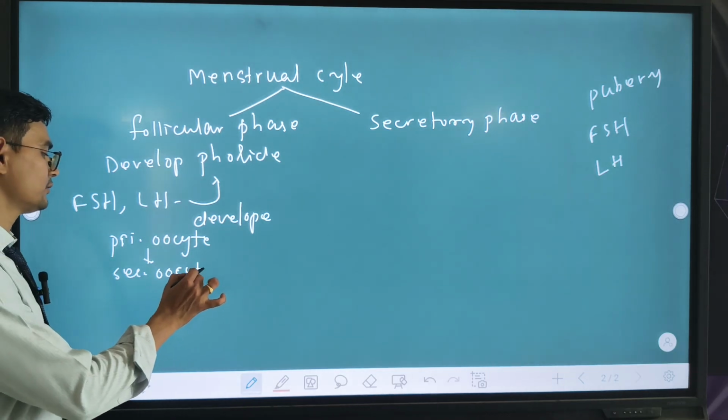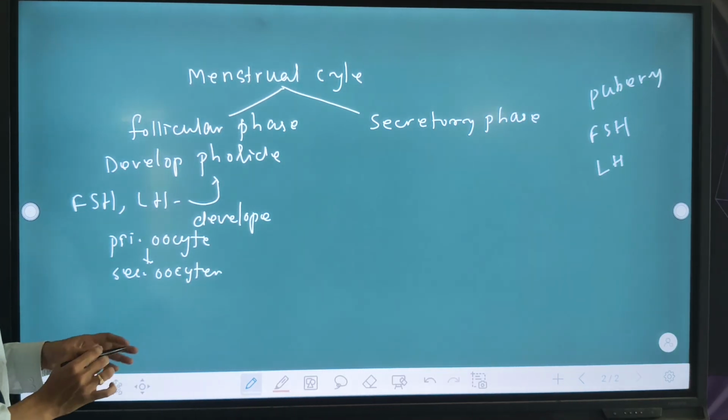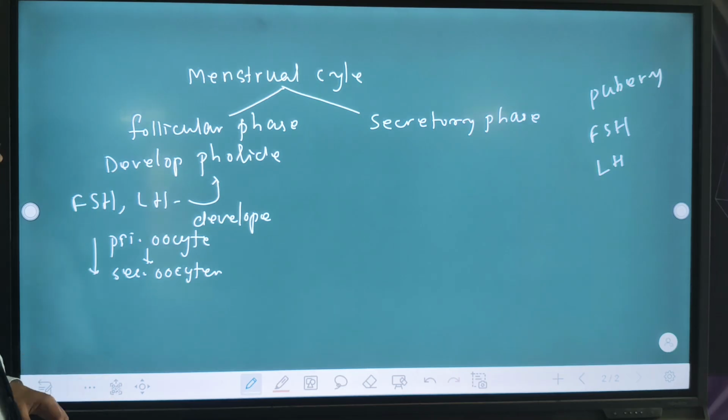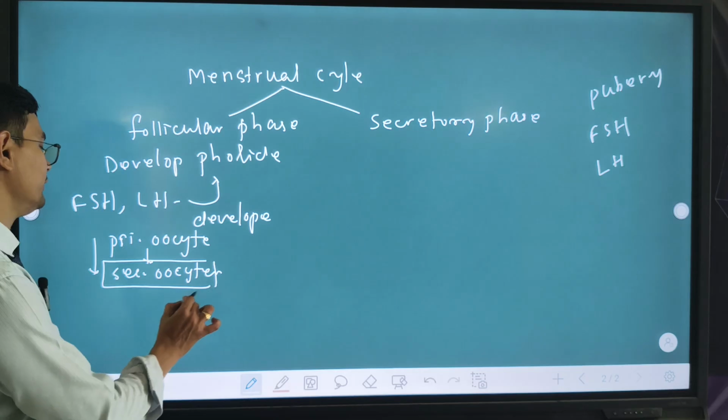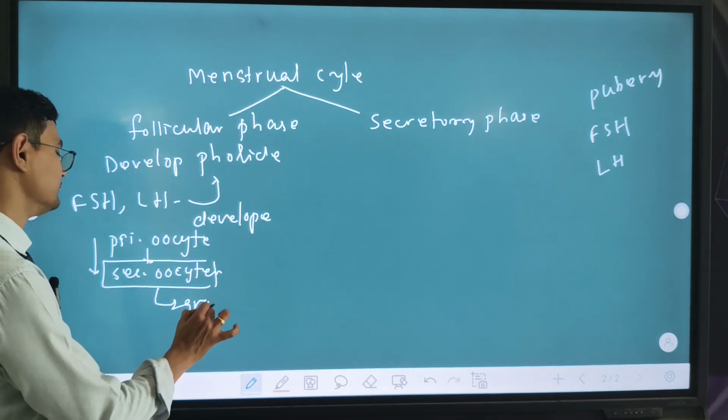Then the secondary oocyte develops. This process is the follicular phase. The secondary oocyte develops in the Graafian follicle.